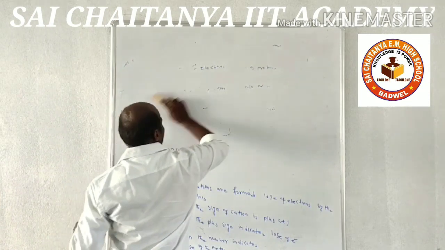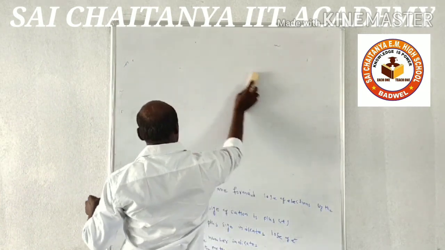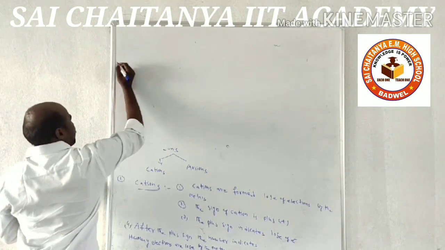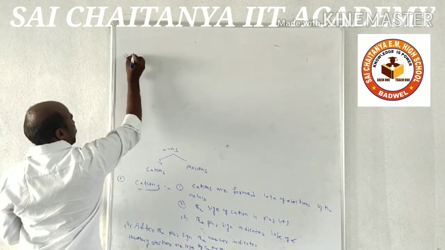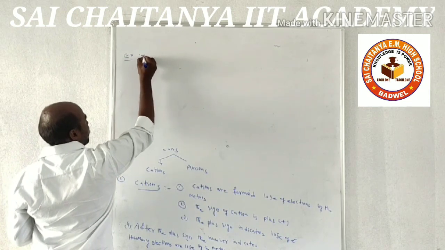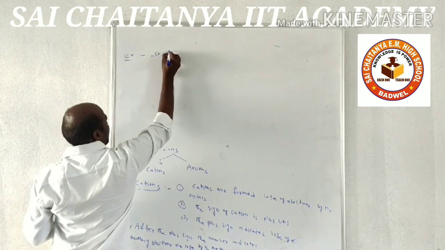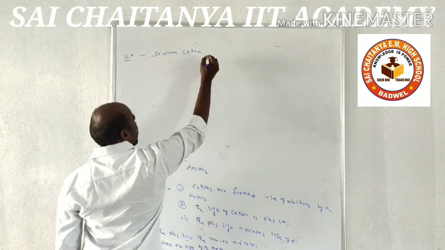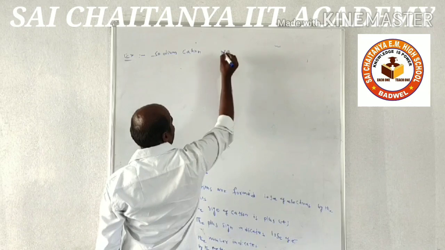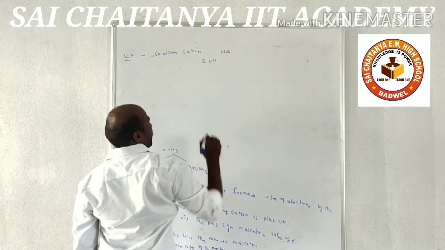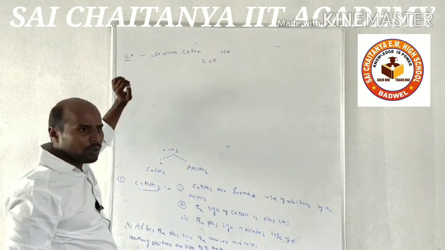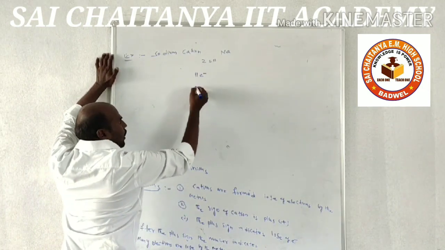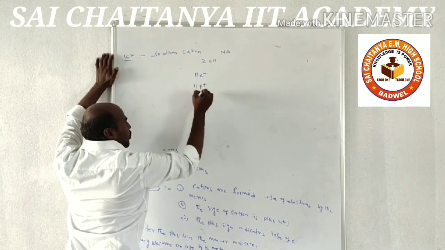For example, if we take the sodium cation, how many electrons will be present in the sodium cation? Now we can calculate. The symbol is Na, atomic number Z is equal to 11. In the neutral atom, how many electrons will be present in sodium? 11 electrons will be present. And how many protons? 11 protons in the neutral atom.